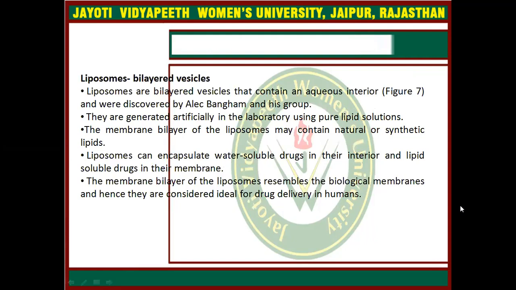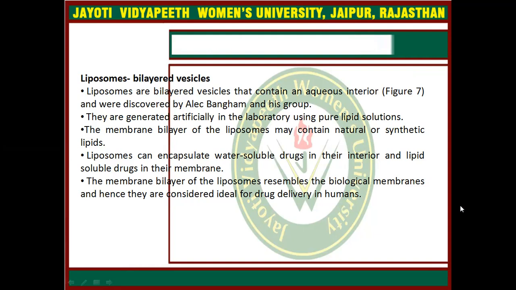Liposomes, which are basically bilayered vesicles. Liposomes are bilayered vesicles which contain an aqueous interior and were discovered by Bangham and his group. They are generated artificially in the laboratory using pure lipid solutions, and the lipid membrane bilayer of the liposome may contain natural or synthetic lipids.